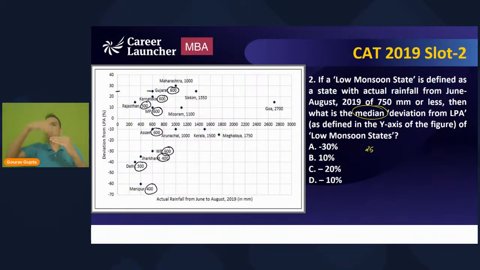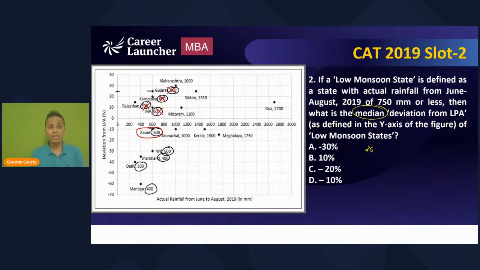So you will leave 4 at the top, you will leave 4 at the bottom, and the middle one, fifth from the bottom or fifth from the top, will be the state that you have to pick. Okay, so I will remove the top 4. Gujarat is the topmost, then Karnataka, then Rajasthan, and then Madhya Pradesh. Okay, so I can pick up Assam. Assam is number 5 from the top, and you can also see that it is number 5 from the bottom.